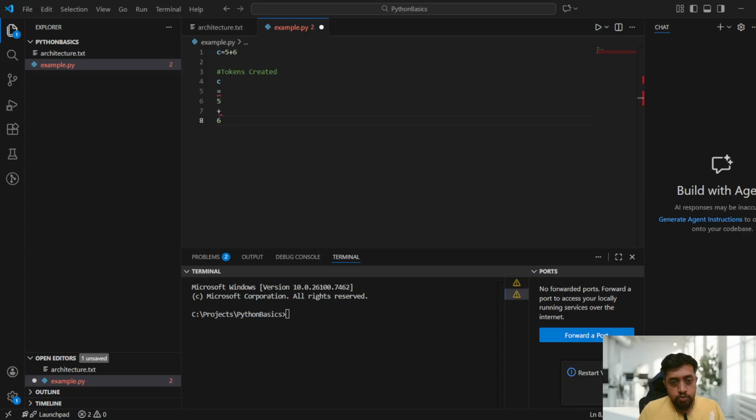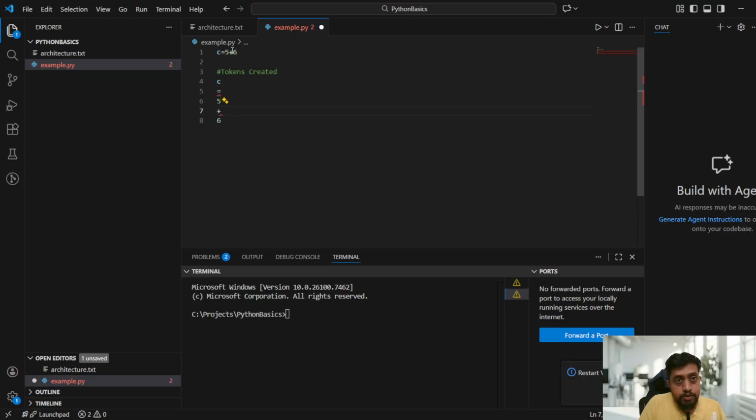So what will happen is that it will check the syntax, whether valid tokens are being created or not. For example, instead of this plus, you replace it by some dollar symbol. This dollar symbol is not there in the tokens list. So straight away Python will throw an error for the dollar, because it will only create the stored tokens.